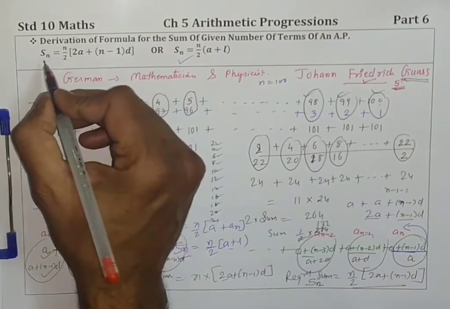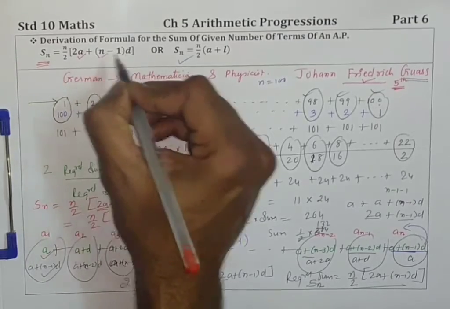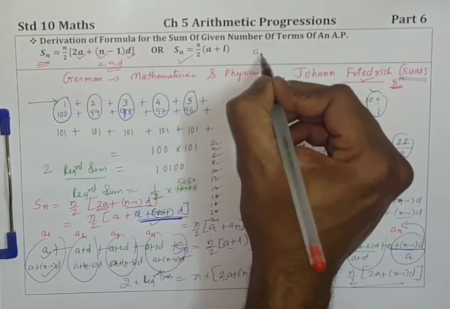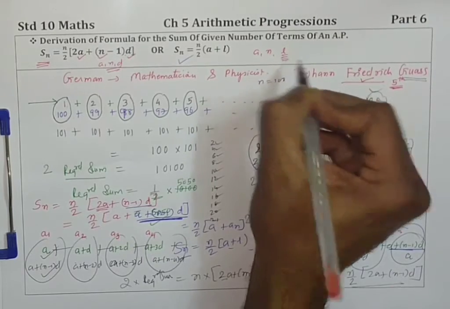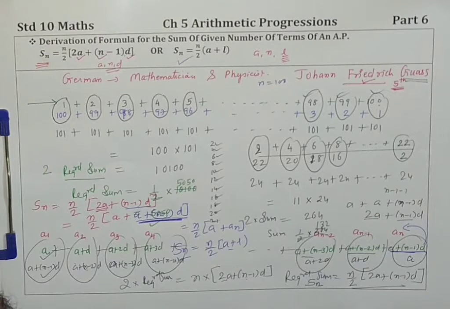Just notice here, for the first formula, you need the values of A, N and D. And here A, N and the last term. Common difference is not required there. Is that clear? Fine. Proceeding further, children.